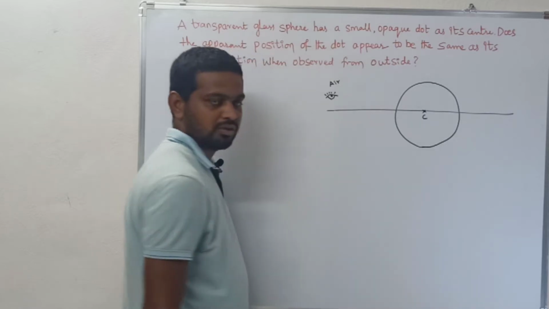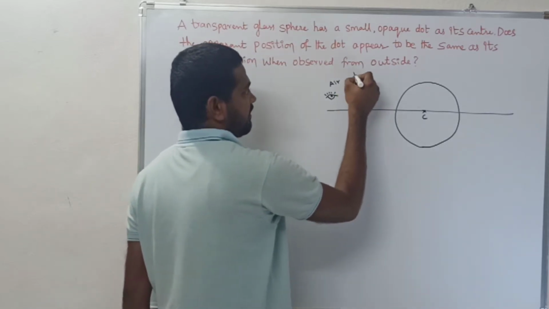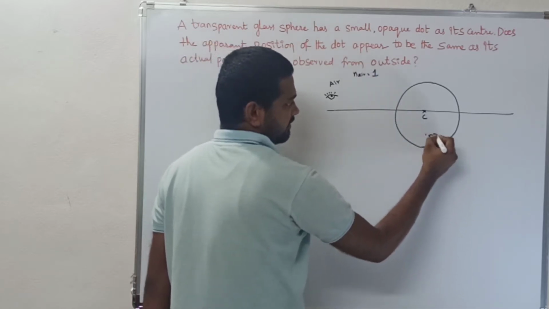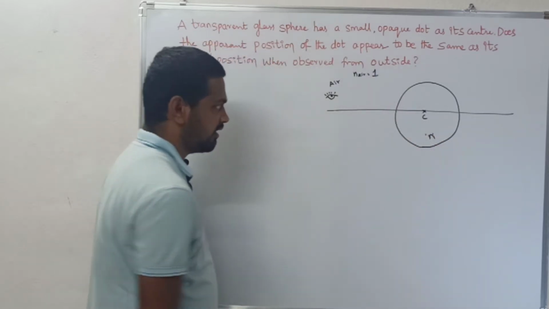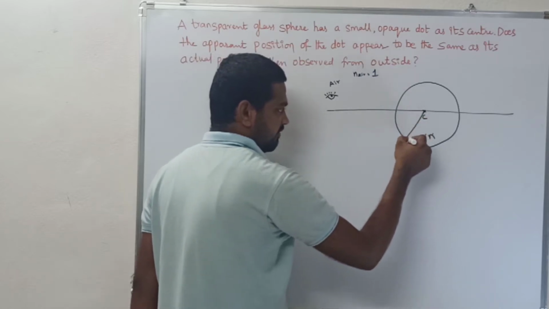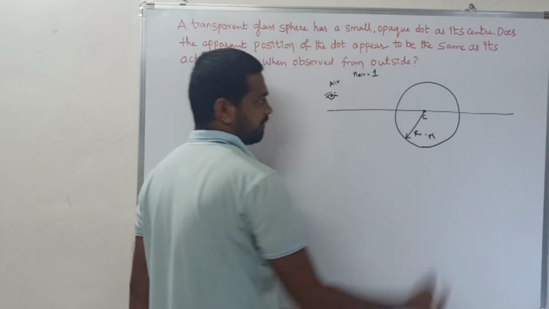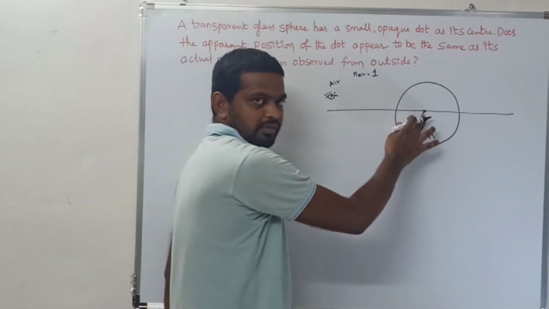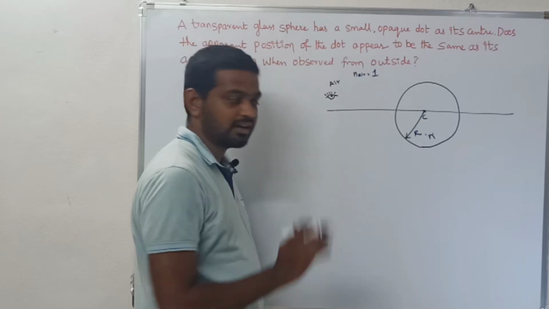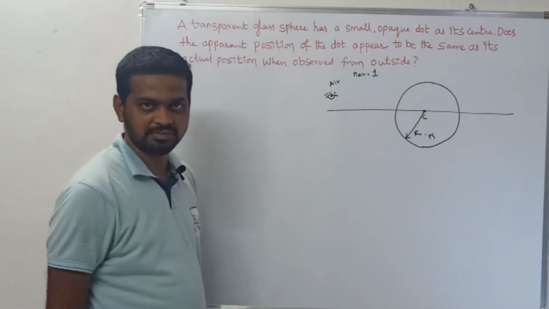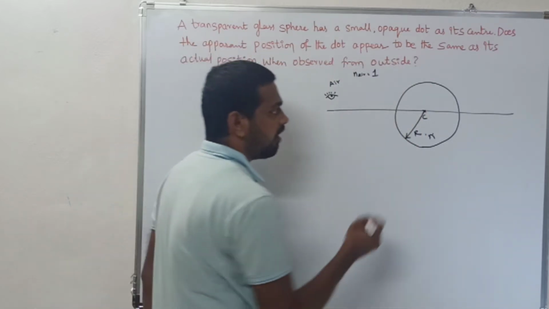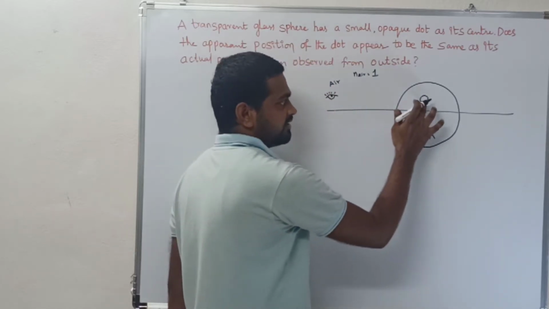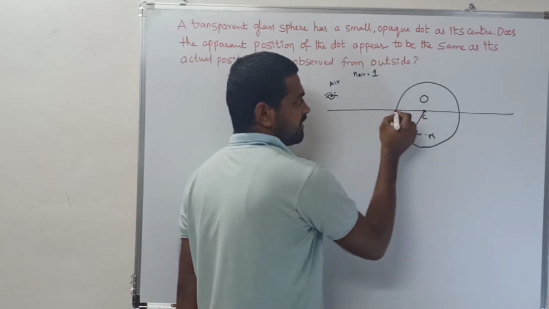Is it clear? To analyze this, I consider the refractive index of air as 1 and the refractive index of the sphere as n, and the radius of the sphere as r. The observer is observing the crack through air. The crack is present in the glass sphere. Here the object is the crack.